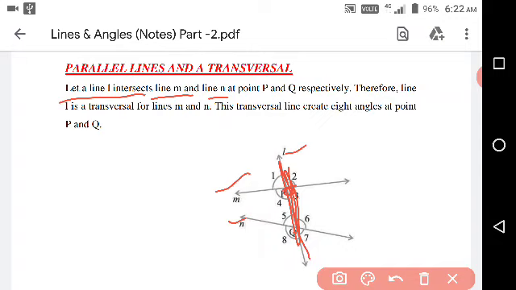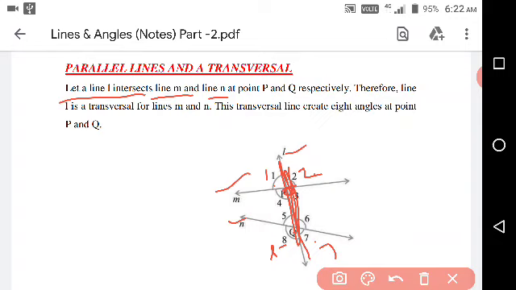Of these 8 angles, the 4 angles 1, 2, 8 and 7 are outside of these two lines, but the remaining 4 angles, that is 3, 4, 5, 6, are inside of the lines.